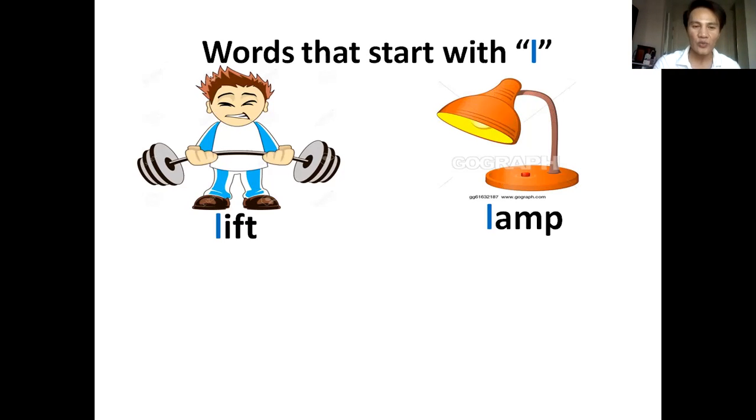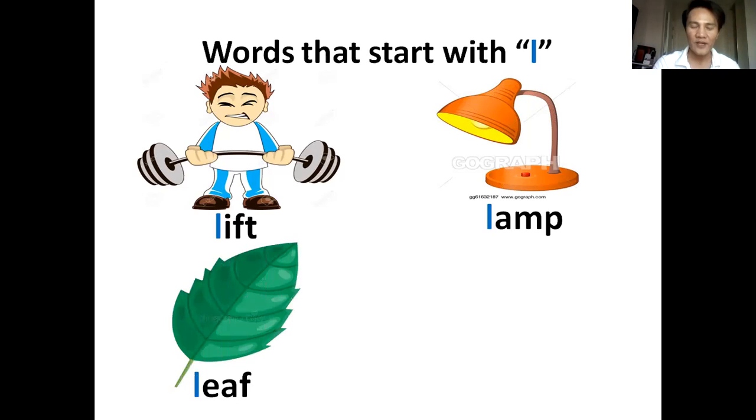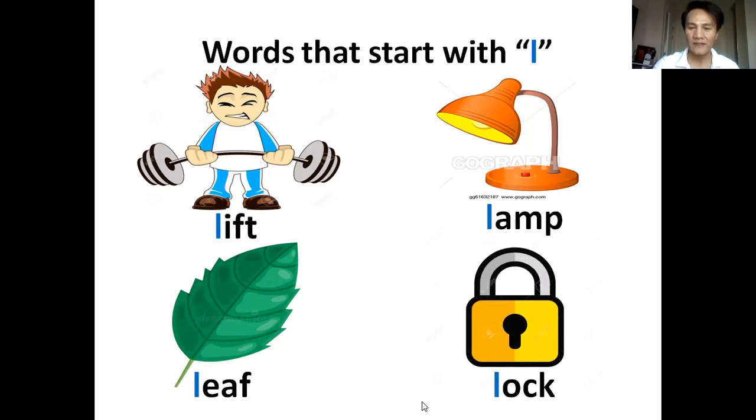Next word. That is leaf. Again, very good. That's leaf. Again, leaf. Next, lock.